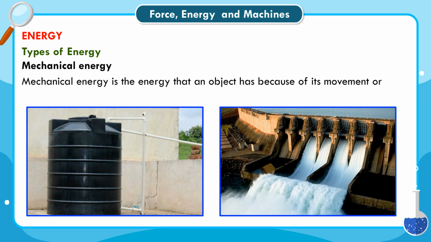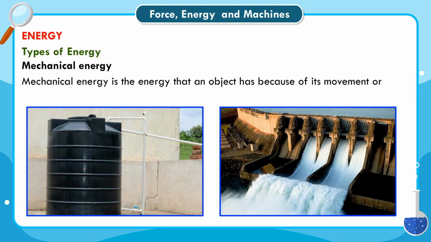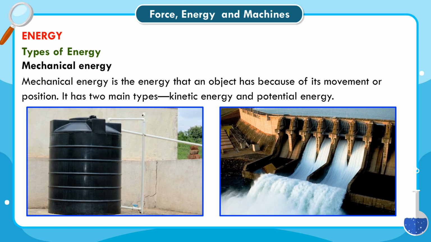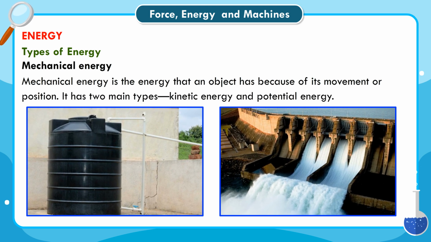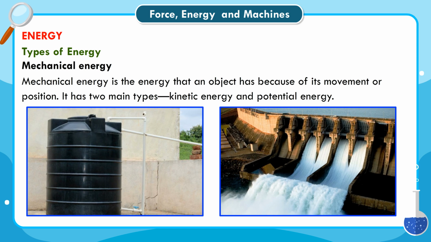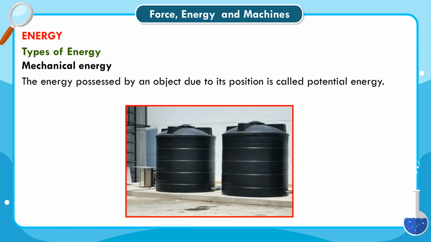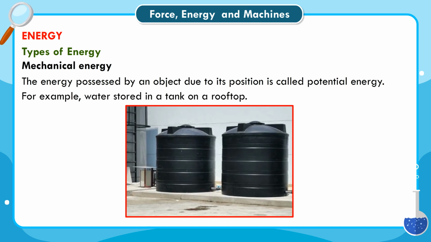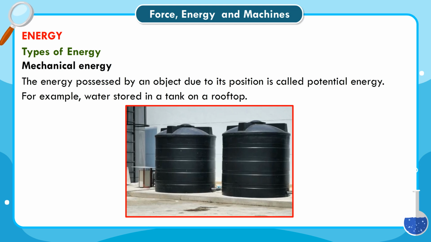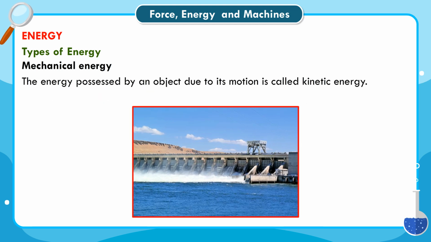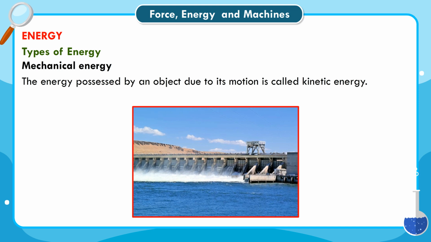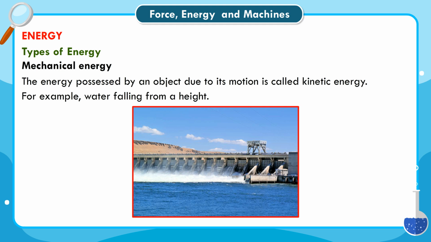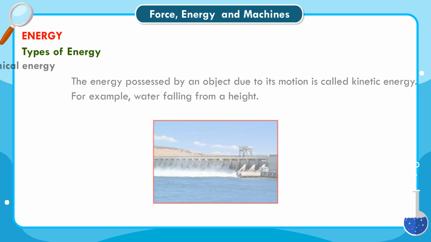Mechanical energy. Mechanical energy is the energy that an object has because of its movement or position. It has two main types: kinetic energy and potential energy. The energy possessed by an object due to its position is called potential energy. For example, water stored in a tank on a rooftop. The energy possessed by an object due to its motion is called kinetic energy. For example, water falling from a height.